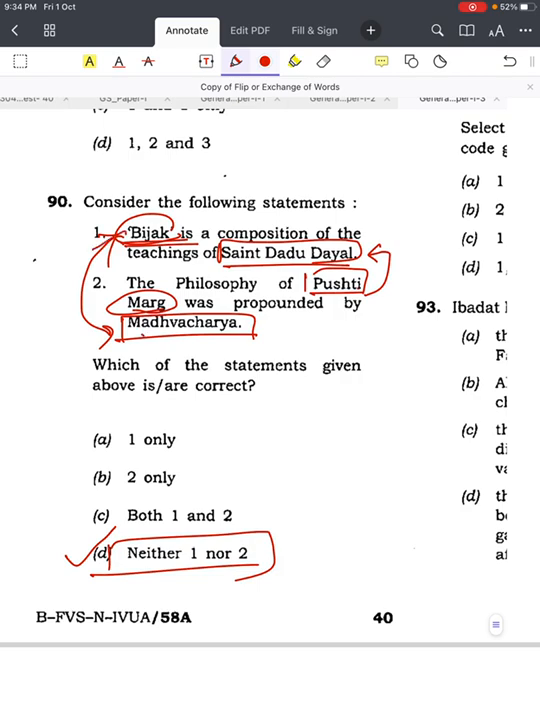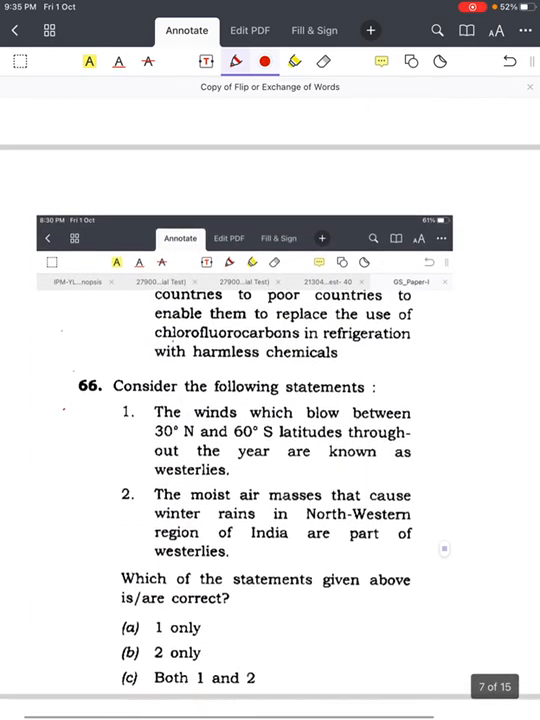Bijak is not of Madhvacharya. Bijak is of Saint Kabir. And Pushti Marg is not of Saint Dadu Dayal, but of Vallabhacharya. So sometimes, luckily, if you apply this approach you will get the correct answer, but the correct reason behind it is not this exchange or flip of words. We'll move on to the next question from 2015.